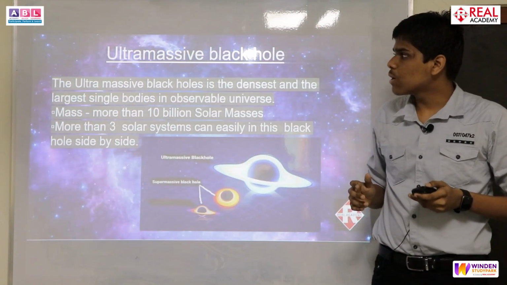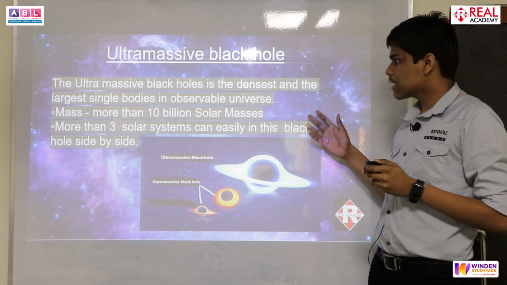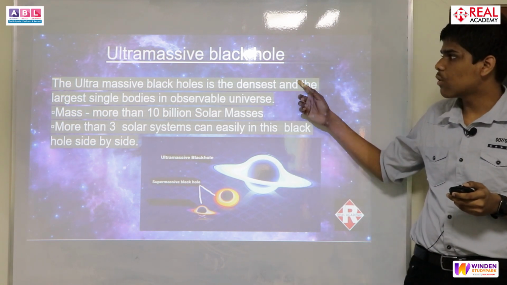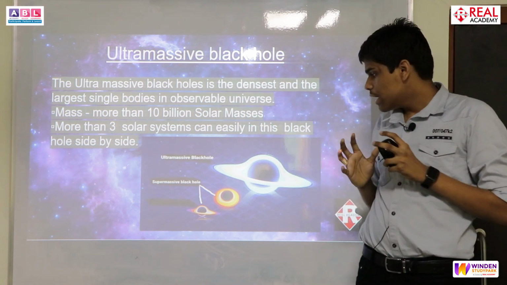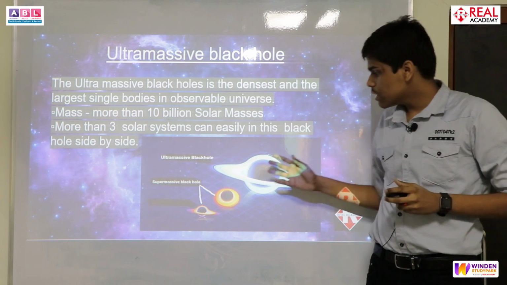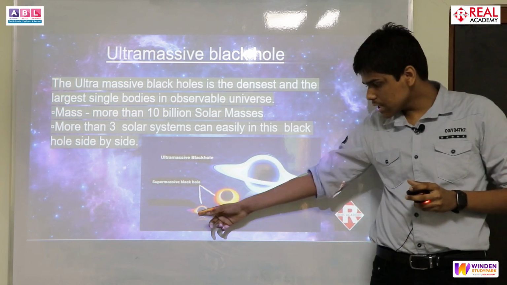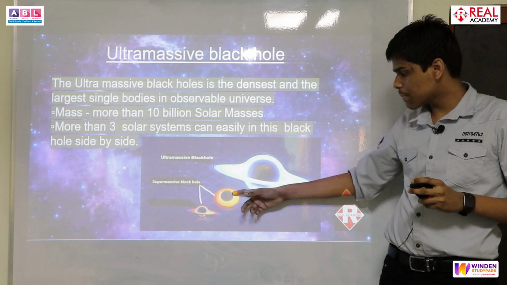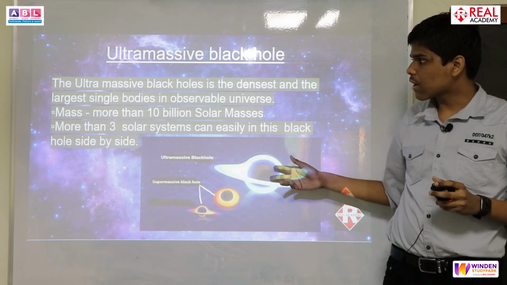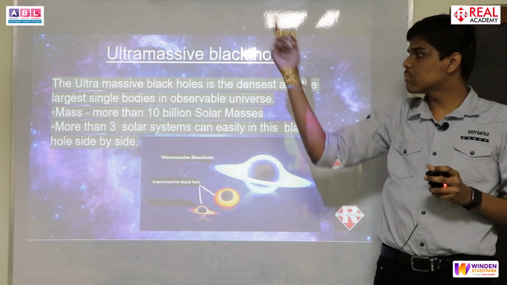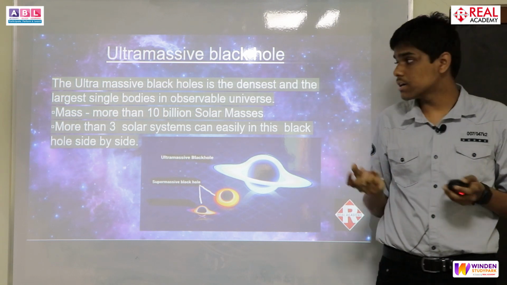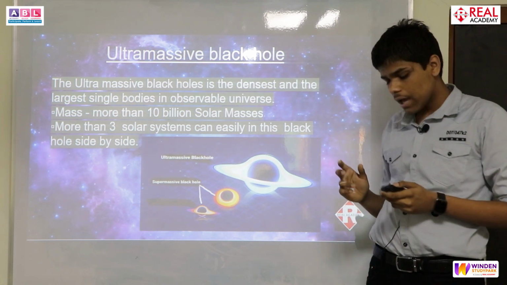So now let's move on to one of the biggest single bodies in space, that is the ultramassive black hole. As the name suggests, it is the biggest black hole. So here's a comparison. Here's the normal black hole, the stellar, supermassive, and ultramassive black hole. As you can see, its weight is more than 10 billion times that of our Sun. 10 billion times. You can just imagine how heavy it is.